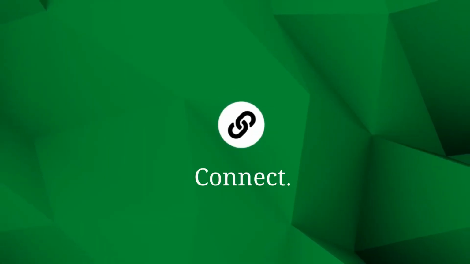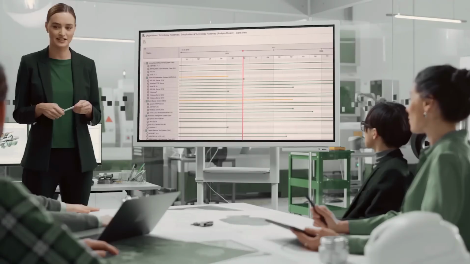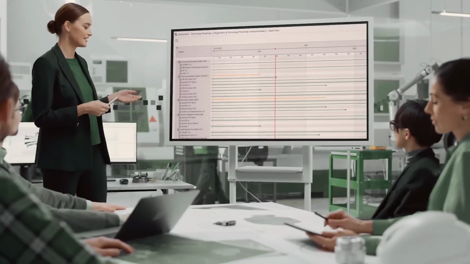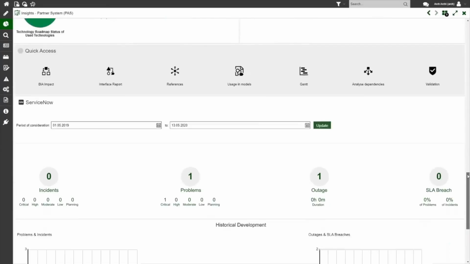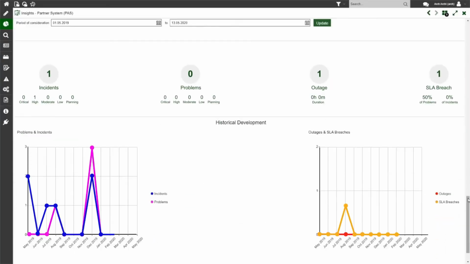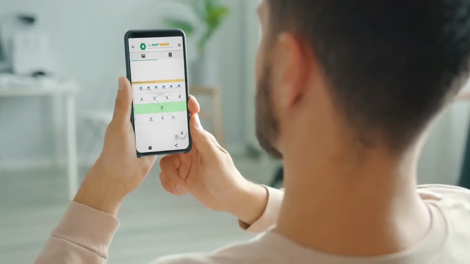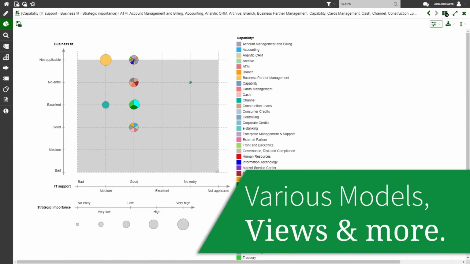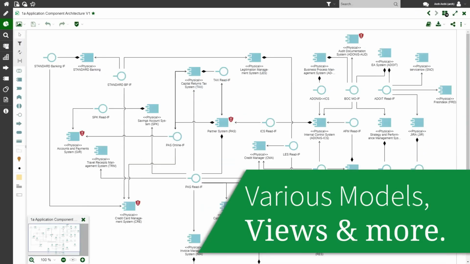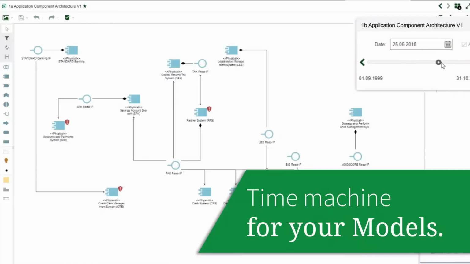Connect your EA assets with your audience, allowing them to easily run reports you define for them. Provide asset-centric insights through stakeholder-specific dashboards, converging architectural information and live operational data into actionable insights. Address key architectural questions anytime, anywhere, and leverage powerful visual representations for improved communication and storytelling. And finally, engage to achieve sustainable success.